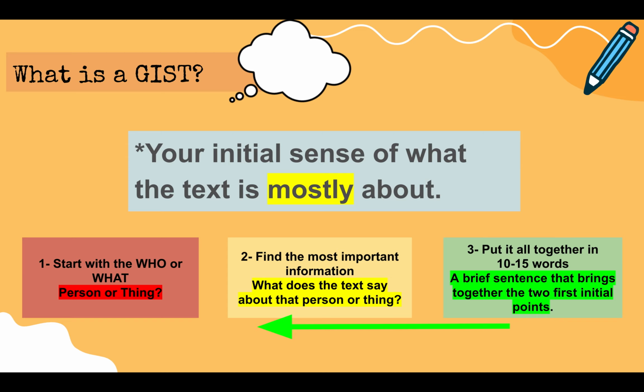And then you're going to put those two initial points together to create a brief sentence of what you just read. If this sounds very familiar to you, it is because you are basically creating a central idea. And central ideas, when reading a text, help us understand what it is that we're reading as we're reading it.